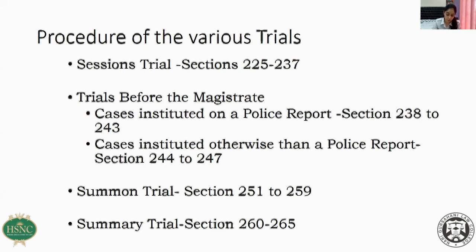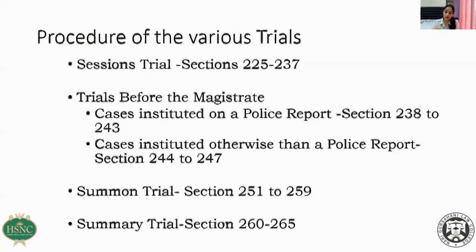Prosecution will start producing its witnesses. All the witnesses will come. The advocate of the accused will have a right to cross-examine them. Of course, how to cross-examine, that's a different art and that's a different skill altogether. There were a lot of webinars conducted in this lockdown with regard to the art of cross-examination. So let's come back to our procedure.